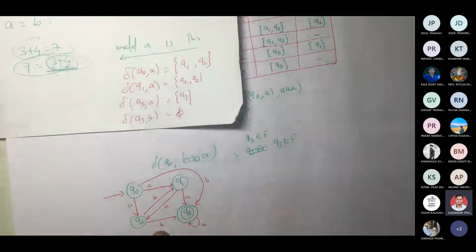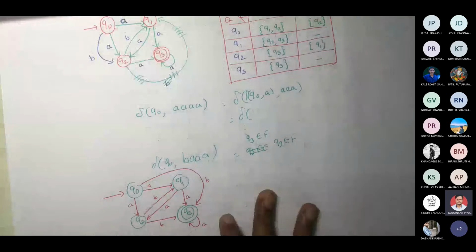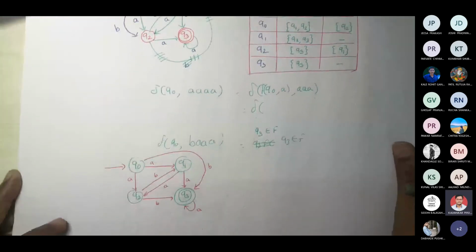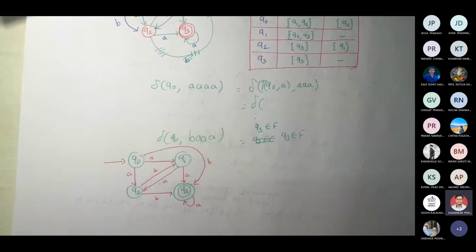Fine. Now, is this an NFA, by the way? Is this an NFA in any case? Yes, sir. Okay. Let me add it in image form.